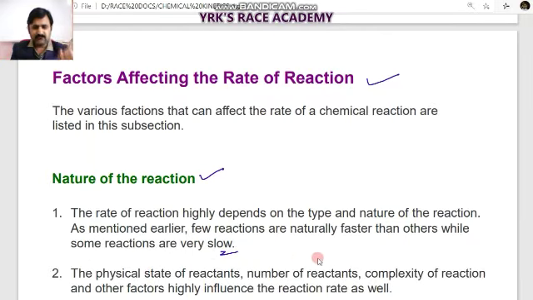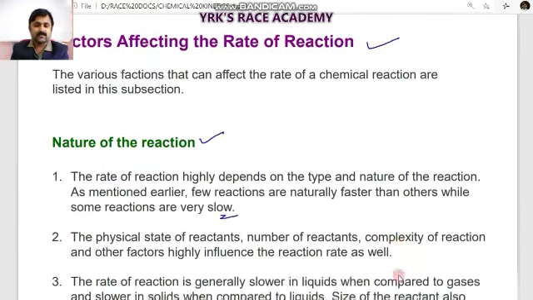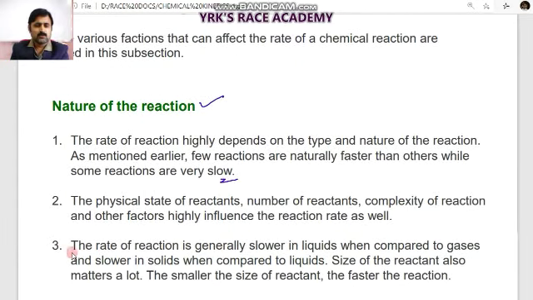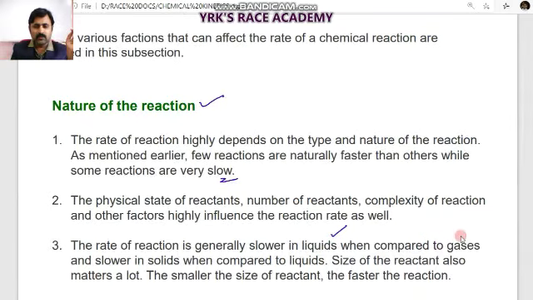The physical state of reactants, the number of reactants, the complexity of the reaction and other factors highly influence the reaction rate as well. The rate of reaction is generally slower in the liquid state when compared to the gaseous state. So when considering a chemical reaction in the gaseous state, the rate will always be higher than that of a reaction between liquids.